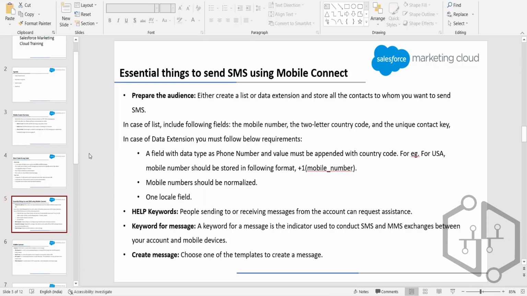If you want to send email from an email list, we need to have the email address, and there has to be one field with the data type email address, and then we'll be able to send the email. Otherwise, Marketing Cloud cannot identify in which field the email address is stored, because of the field type.